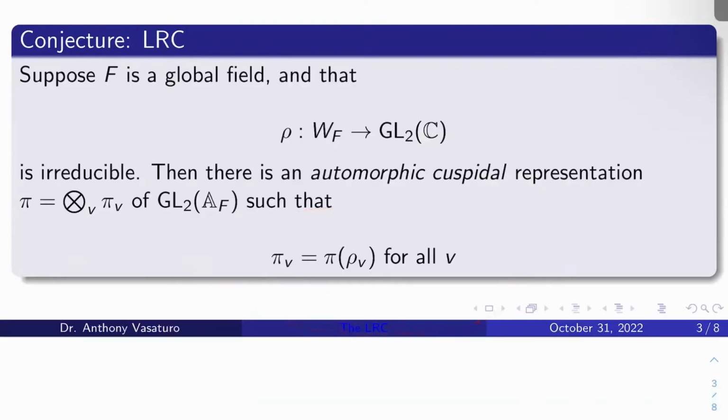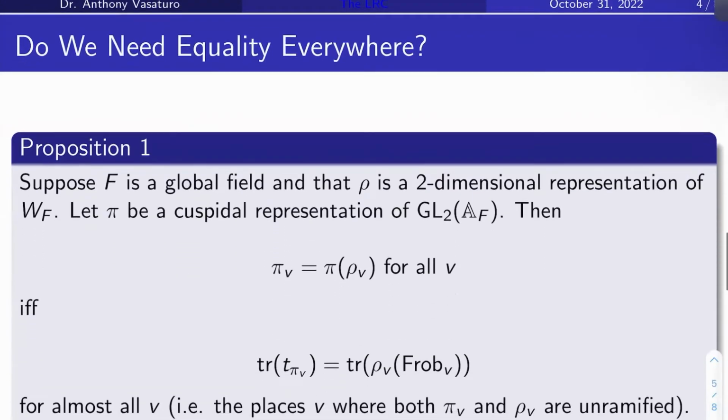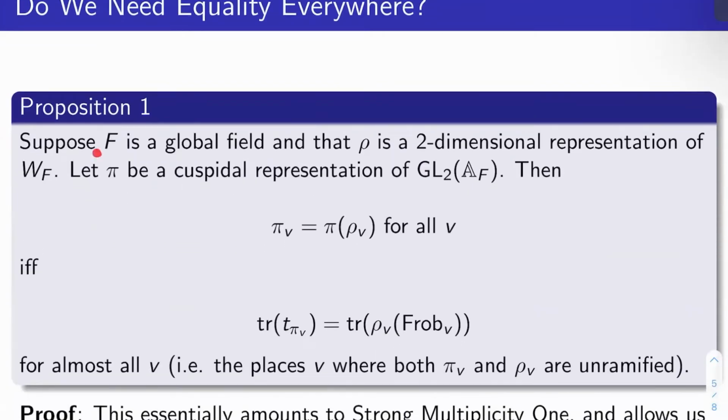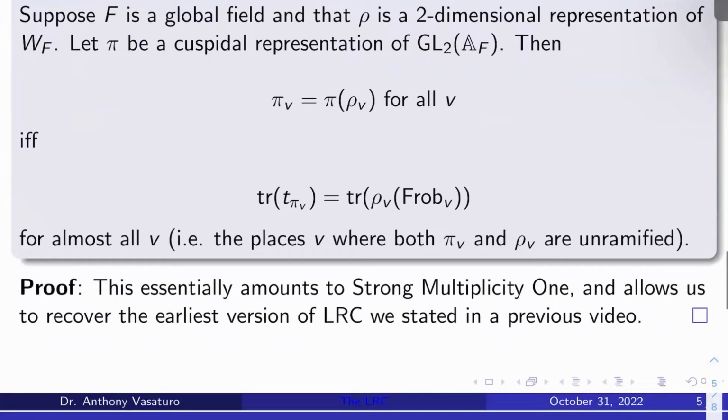Okay, do we need equality up here everywhere? That's the next question. It will be convenient to check it almost everywhere, and as a matter of fact, you can. So, Proposition 1: let F be a global field, and suppose rho is a two-dimensional representation of the Weil group of F. Let pi be a cuspidal representation of GL2 of the adeles of F. Then pi sub V, the local component of pi, is equal to pi of rho sub V for all V, is a statement that's equivalent to the following statement. The trace of the local Langlands class of pi at V is equal to the trace of rho sub V of Frob sub V for almost all V.